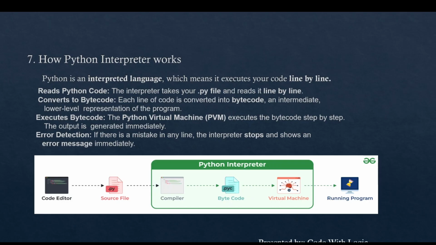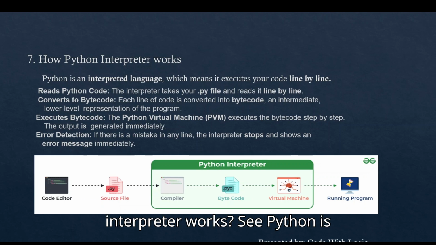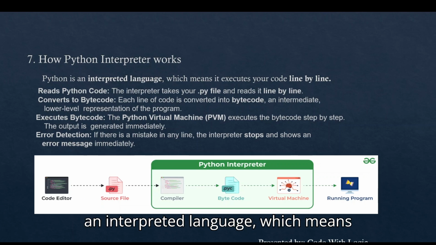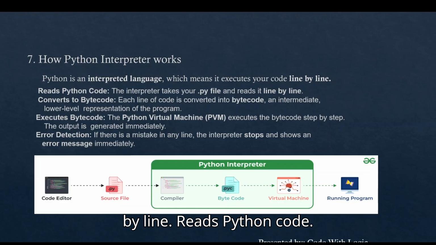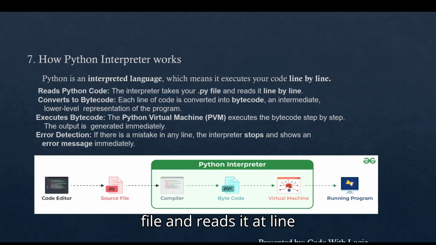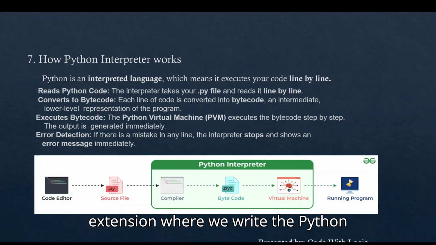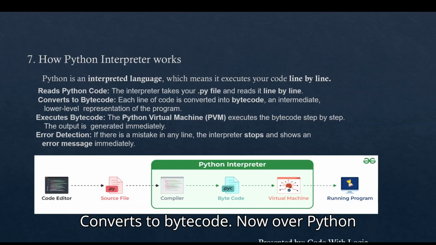Now, our seventh topic is Python interpreter. How Python interpreter works. Python is an interpreted language, which means it executes your code line by line. The first step is the Python interpreter takes our .py extension file and reads it line by line. .py is the extension where we write the Python code in an editor. Second, it converts to bytecode.